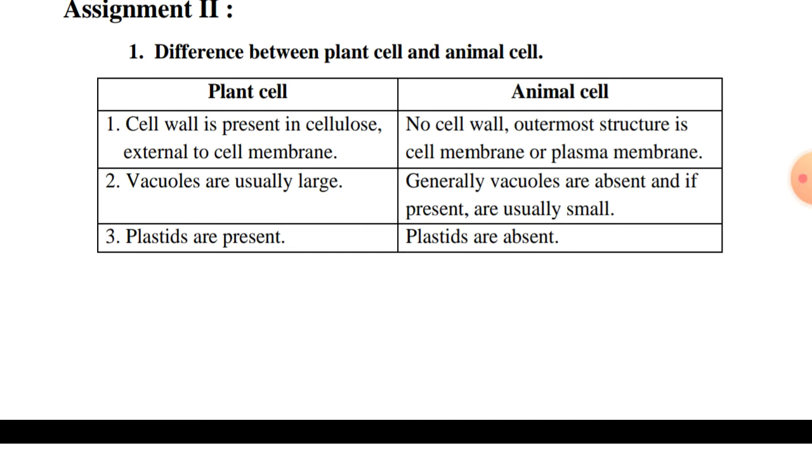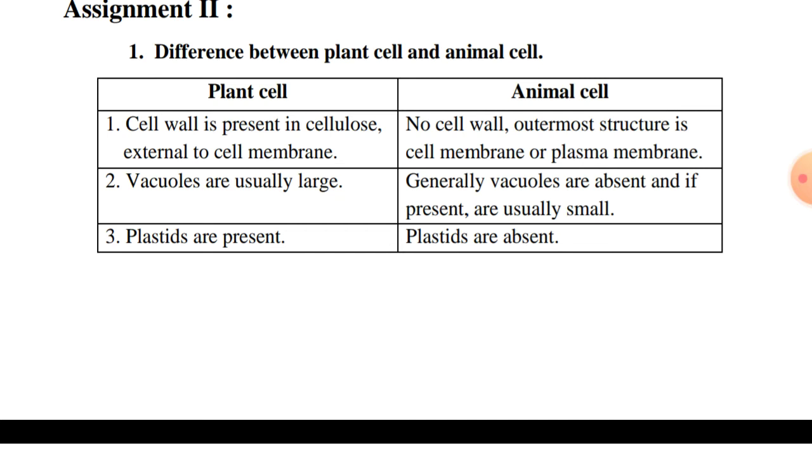For example, cell wall is present in animal cell. True or false? False, no. And plastids are absent in plant cell. False, no, because plastids contain the green color pigment which is present in the leaves in order to perform the photosynthesis process. So likewise, you have to split up which questions are possible for one word and which are possible for 2 marks.